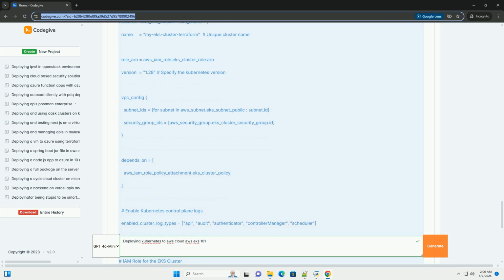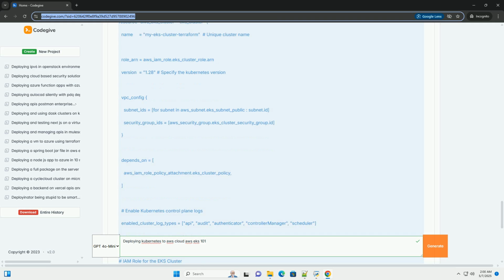5. Alternative: creating an EKS cluster with Terraform, more granular control. Terraform allows you to define and manage your infrastructure as code. This provides better version control, reproducibility, and consistency. Create a Terraform configuration, main.tf.